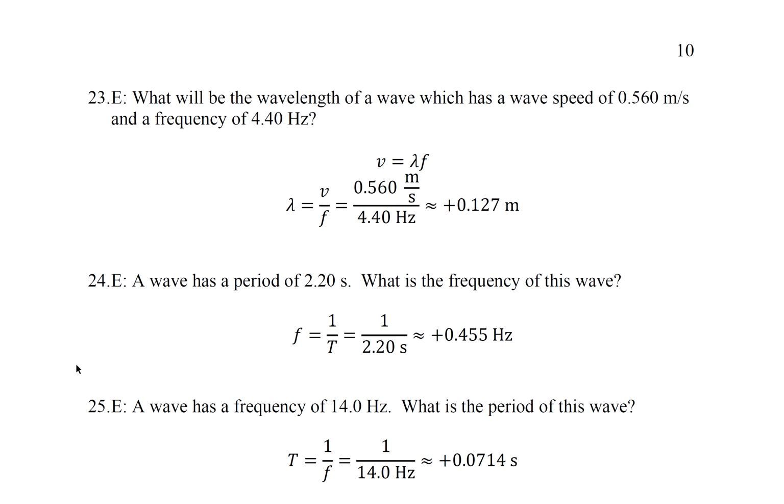Question 23. What will be the wavelength of a wave which has a wave speed of 0.560 meters per second and a frequency of 4.40 hertz? So V equals lambda f. Solve for lambda.